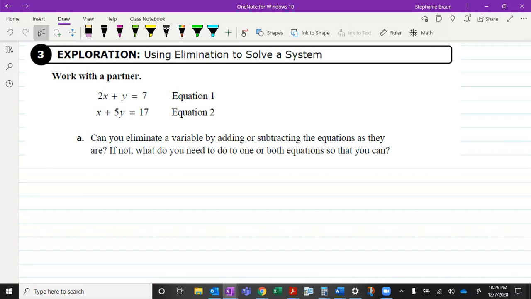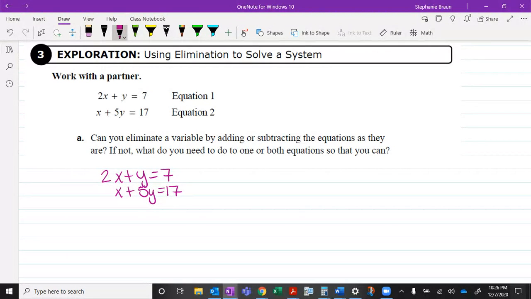So work with a partner, and if you're in class, I really would love for you to turn to the person next to you and talk through this system. So feel free to pause the video and talk about this question. Can you eliminate a variable by adding or subtracting the equations as they are? If not, what do you need to do to one or both equations so that you can? Again, if you're in class with someone near you, pause this and talk about it for a minute or two.